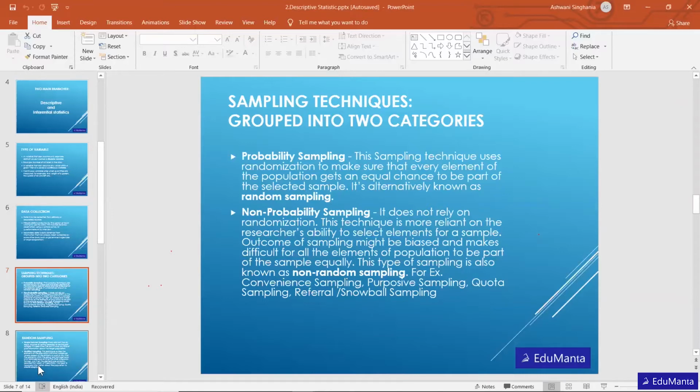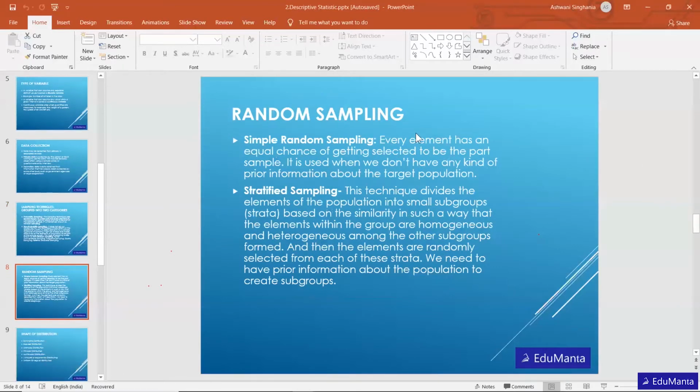So the first one that we can talk about is random sampling, in which there's simple random sampling. Say in a class there are 100 students, and you need to get the average height of those students. In that case, you just go into the class and pick any 10 students without even thinking about whom you need to pick.